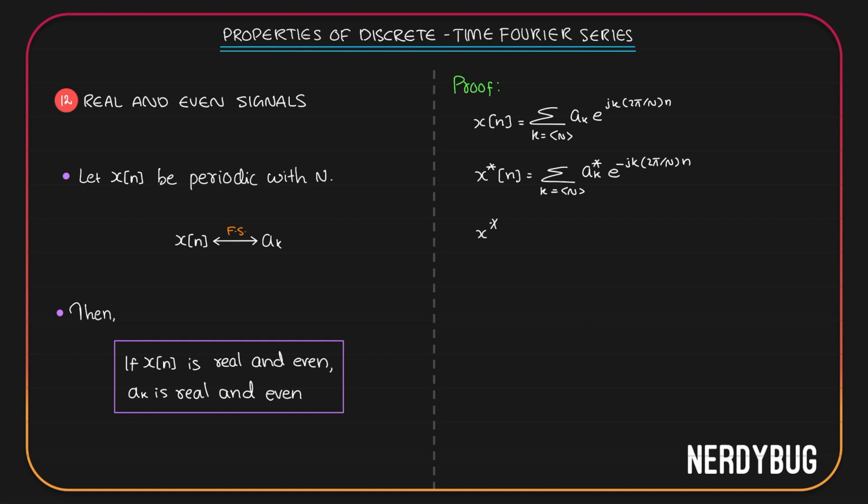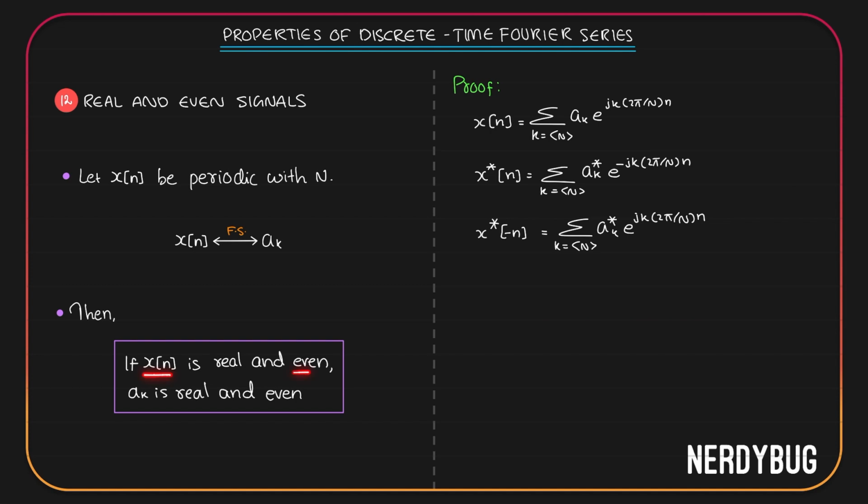Now I want x conjugate of minus n. I have x conjugate of n. So to get x conjugate of minus n, I will take n over here, make it minus n. If I put minus n over here, this negative and this negative will cancel and I will get plus. So this becomes summation where k takes any n consecutive integer values, a conjugate of k e raised to plus jk 2 pi by n.